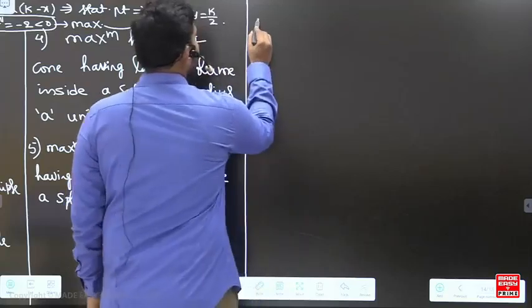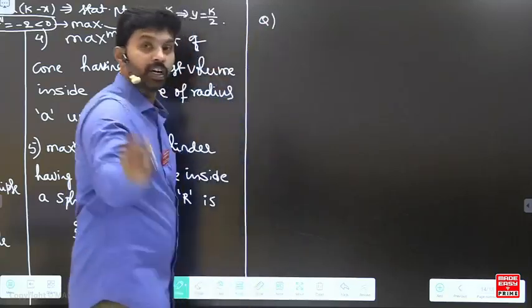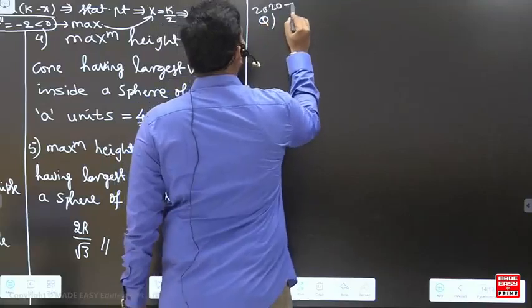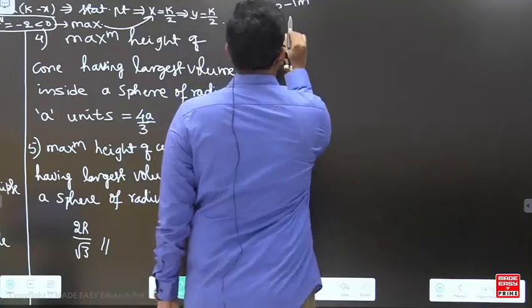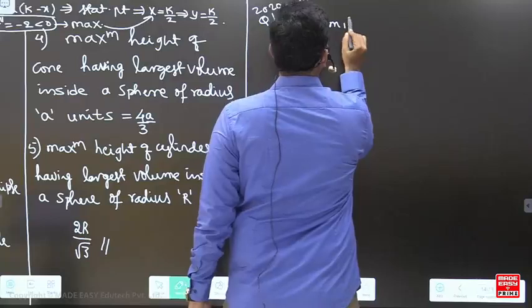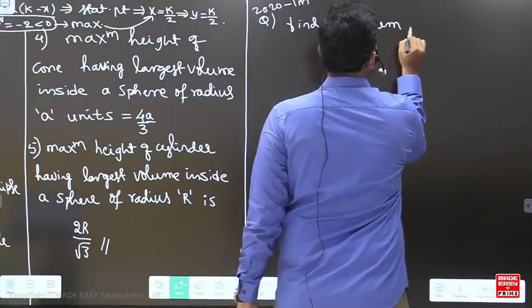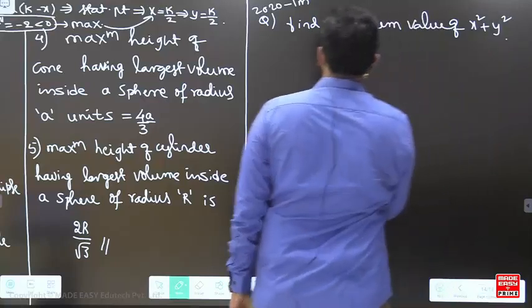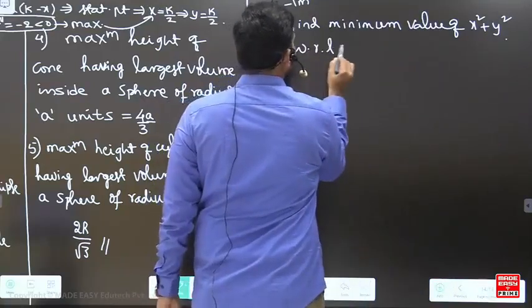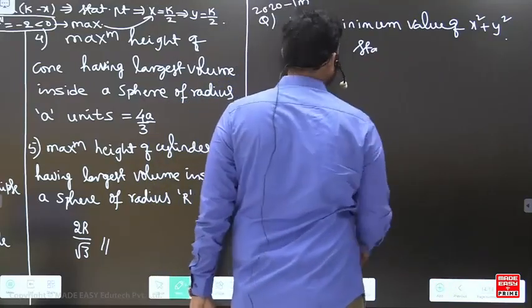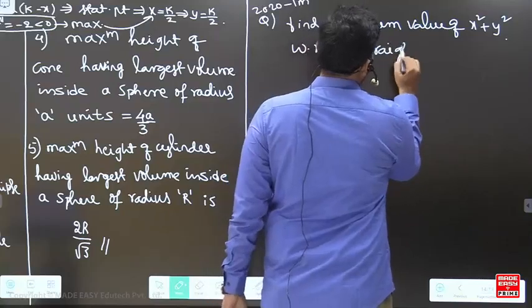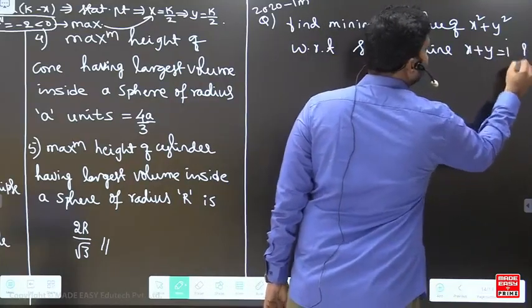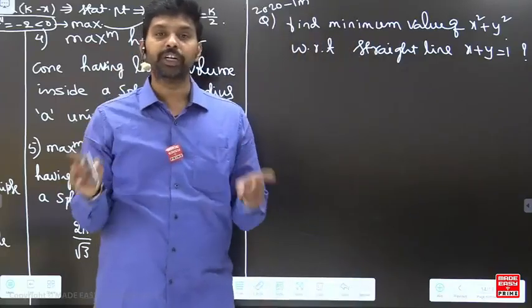Okay, my dear students, let's start the questions on this. Now there is a 2020 question which is asked for 1 mark. Find the minimum value of x square plus y square with respect to the straight line x plus y is equal to 1. So this is the 2020 question.